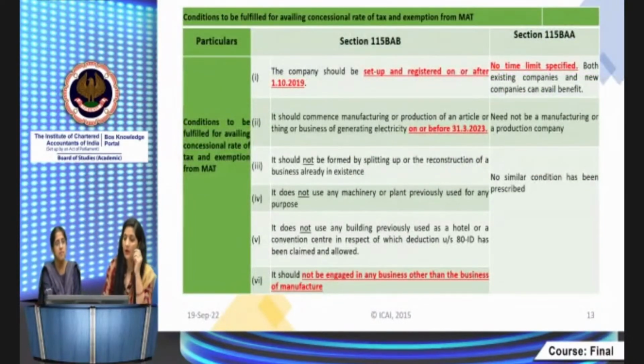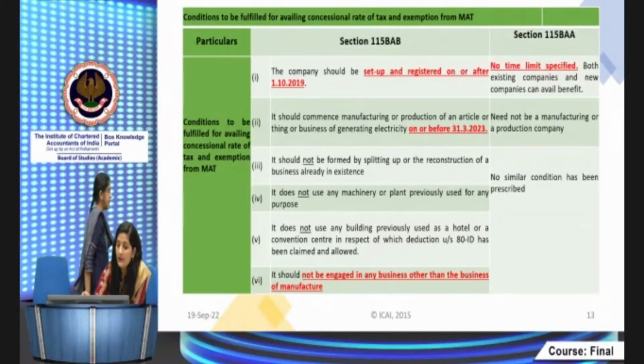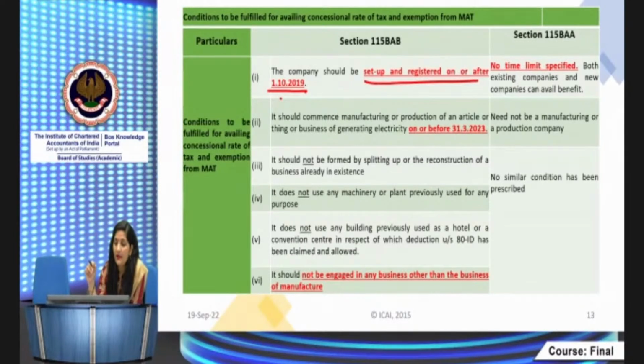What are the other conditions which the company has to fulfill to avail the concessional tax rates? You have to read these conditions. You have to remember these conditions, right? The company should be set up and registered on or after 1/10/2019.